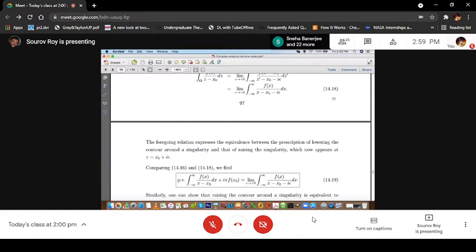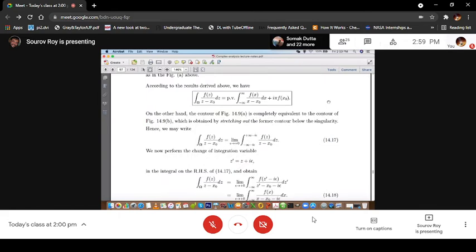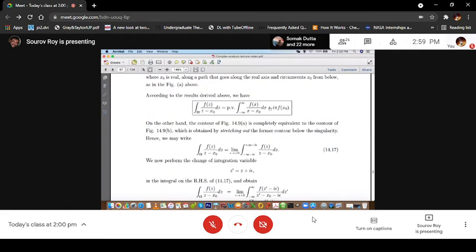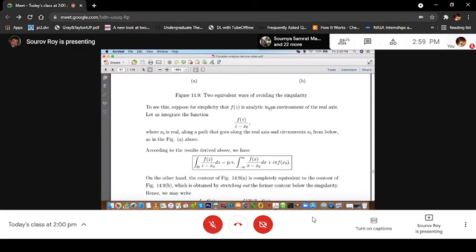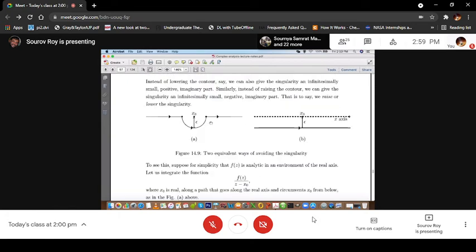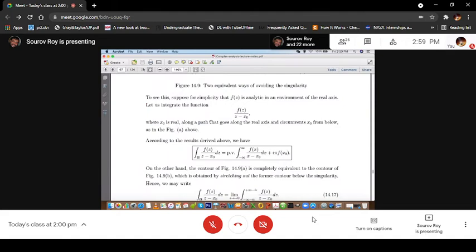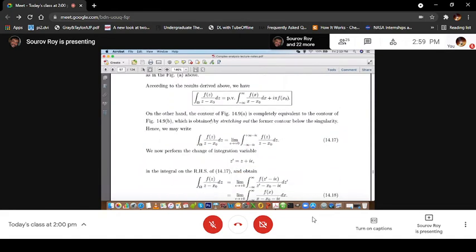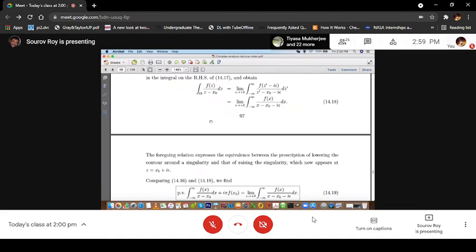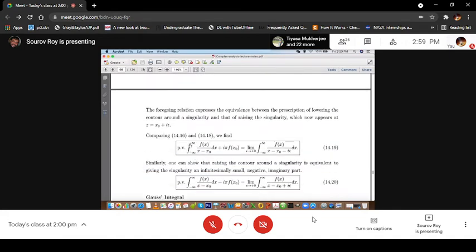Comparing these two results, 14.16, which we obtained for indenting the contour, and 14.18 that we have obtained now, we see that the principal value integration from minus infinity to plus infinity f(x) by (x minus x0) dx plus i pi f(x0) is equal to the limit epsilon tending to plus 0 of the integration from minus infinity to plus infinity f(x) by (x minus x0 minus i epsilon) dx.